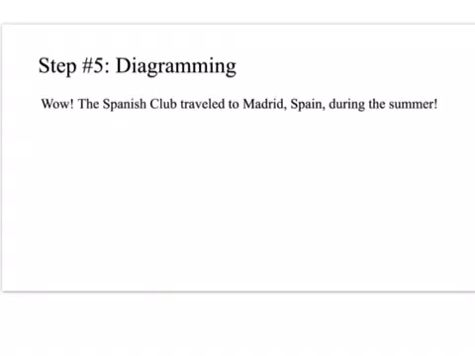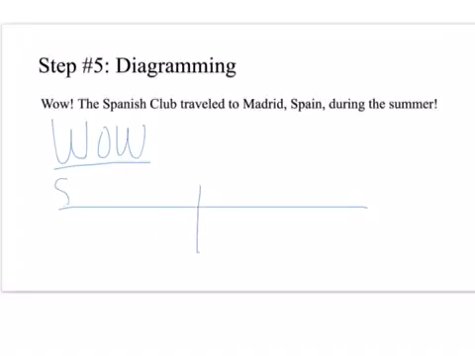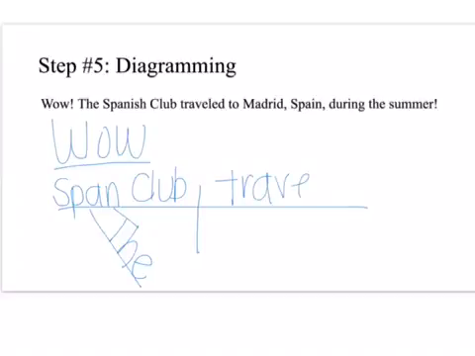And then for this last part, we are going to diagram the sentence. And I found colors on this thing, so I guess I'll do this one in blue. I did the last one in red. You're going to put this little interjection up here on its own line, kind of like that noun of direct address. We'll have Spanish club. I'm just going to kind of abbreviate that. Spanish club, we need the under it. And then we have traveled up here in our verb spot. And then we have 2 prepositional phrases that need to come off of traveled.